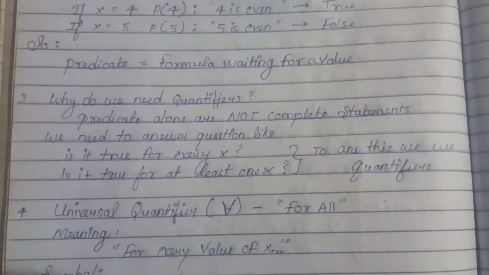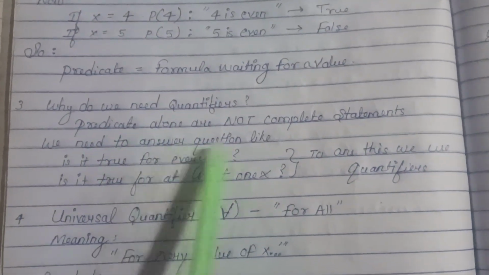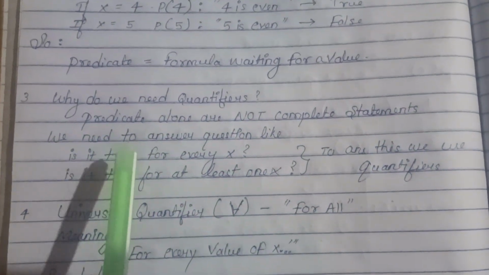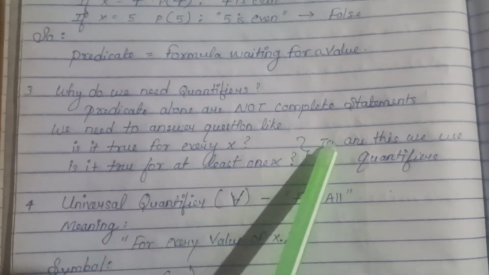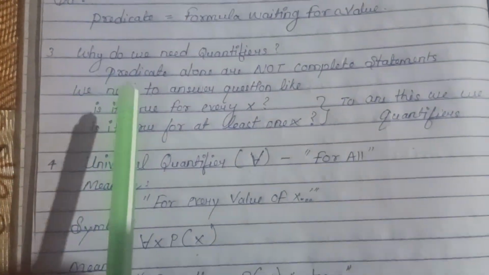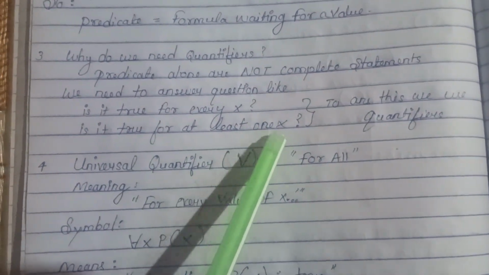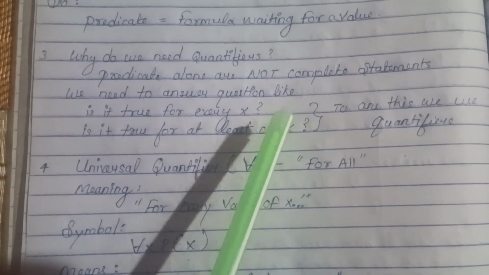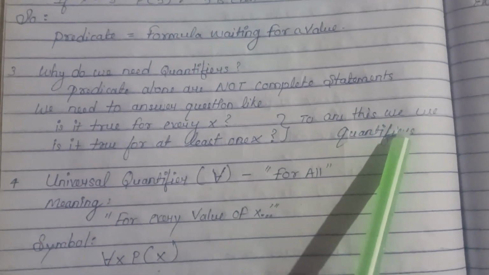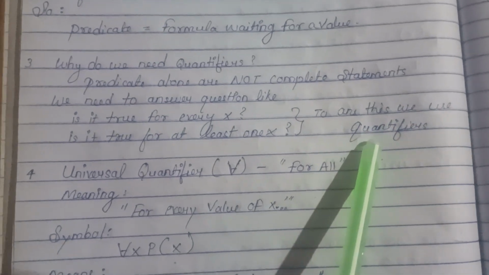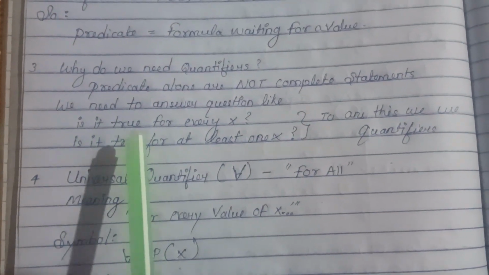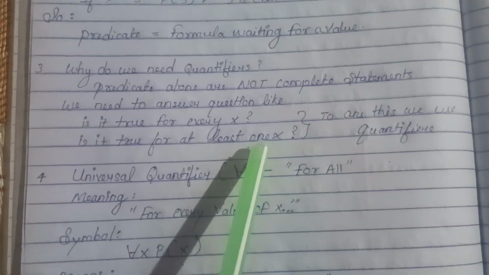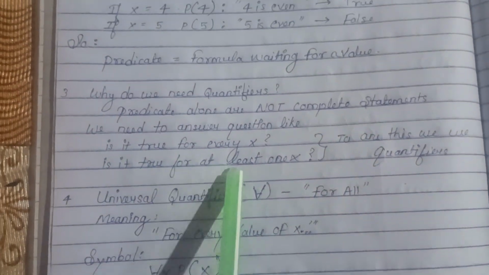So why do we need quantifiers? Predicates alone are not complete statements. We need to answer this question: is it true for every x, or is it true for at least one x? To answer this, we use quantifiers. Is this true for every x, or is it true for at least one x?